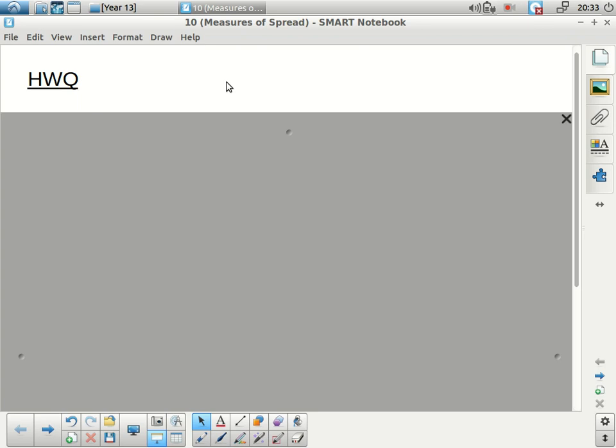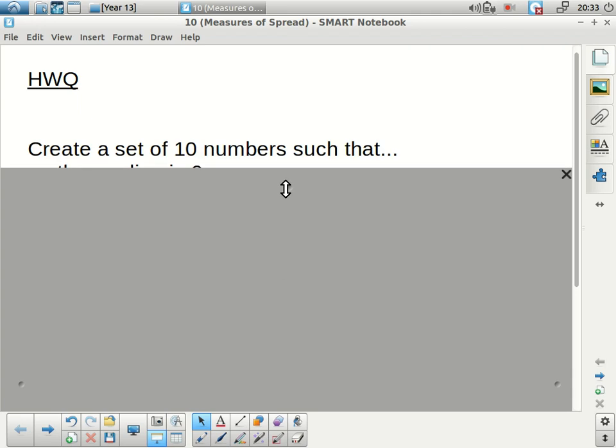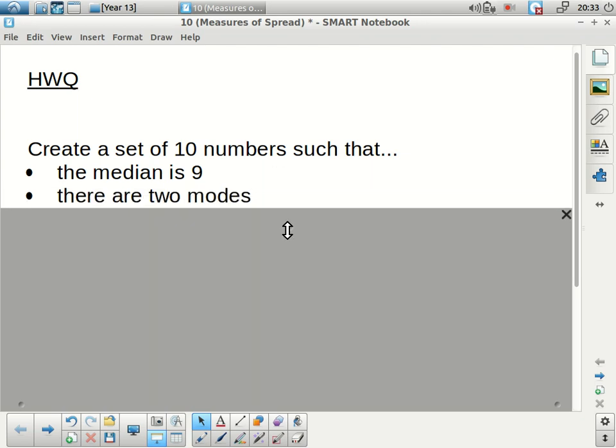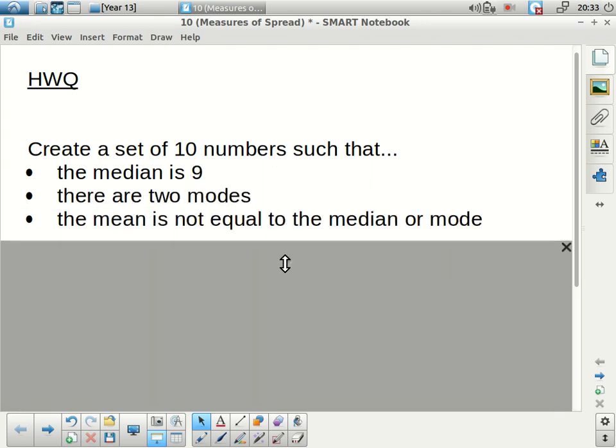Good morning, everyone. As per usual, we'll start off with a homework quiz. So here we go. What I want you to do is create a set of 10 numbers such that the median is 9, there are 2 modes, and the mean is not equal to the median or the mode. It can be any 10 numbers, but those are the rules.